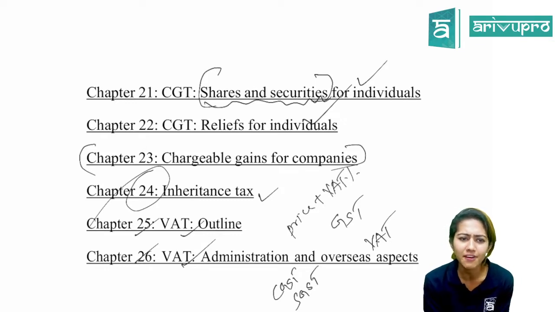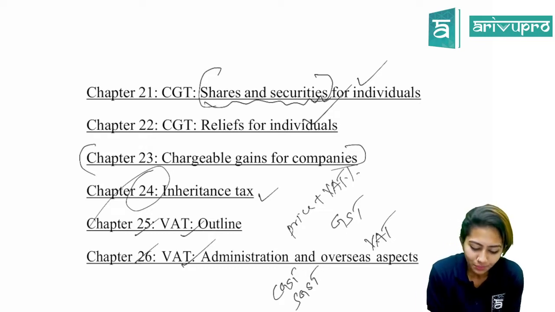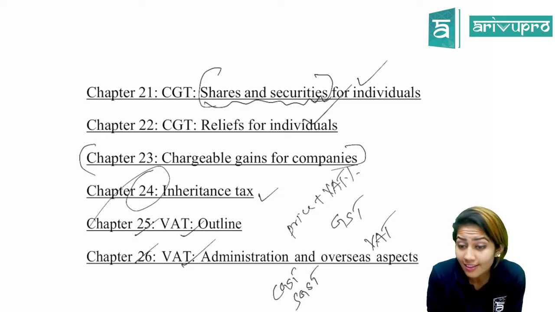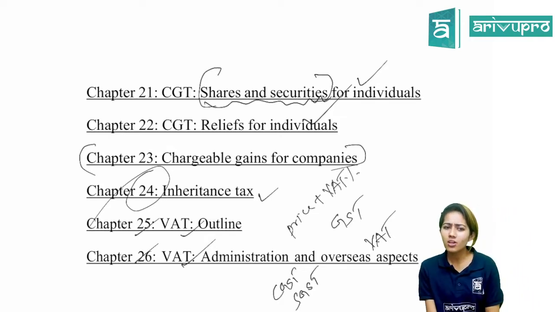I'm pretty sure everyone would have come across such a situation for sure. Have you, Ashwin? Yes, ma'am. You've seen, right? When you get an invoice and all, there is SGST, CGST in it. Have you noticed different types of taxes on the same? Yes, exactly. So everyone might have come across such a situation.